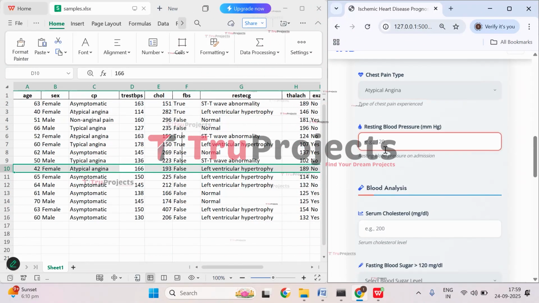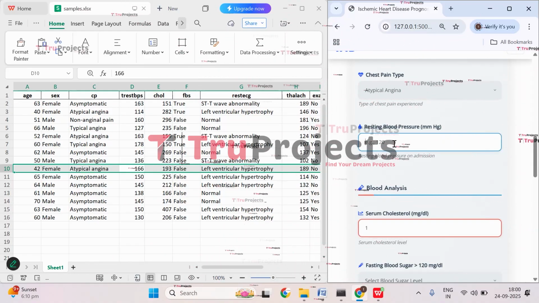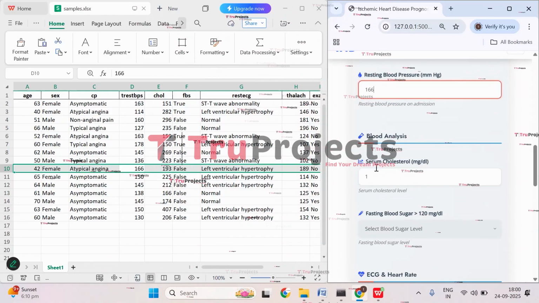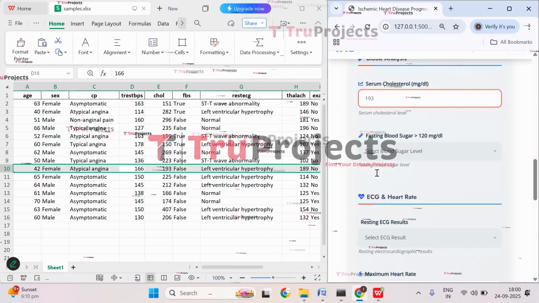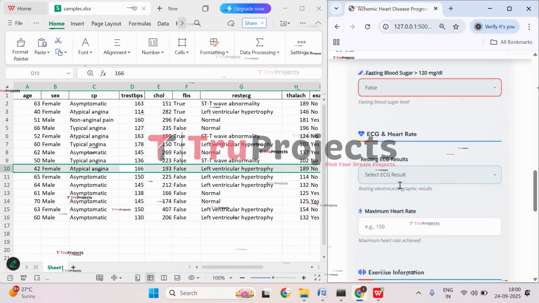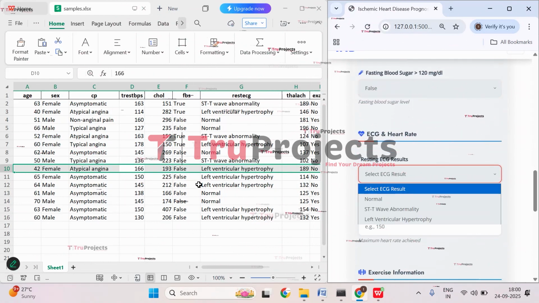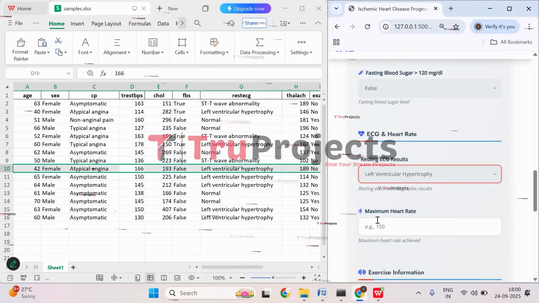Blood sugar is 166. Blood analysis, that is serum cholesterol, is 193. False is the fasting blood sugar. Sorry, resting ECG is left ventricle hypertrophy.